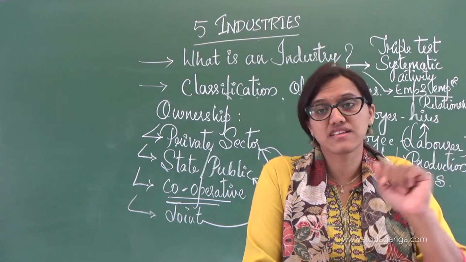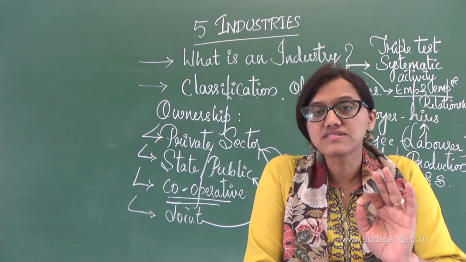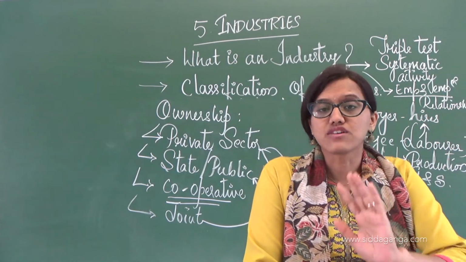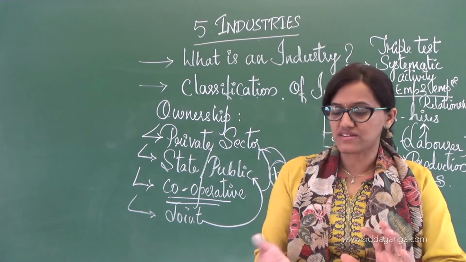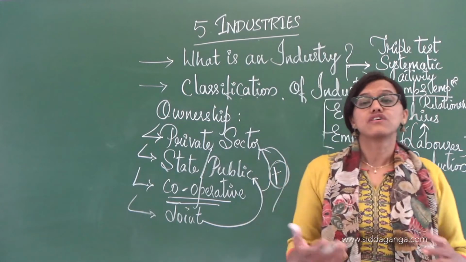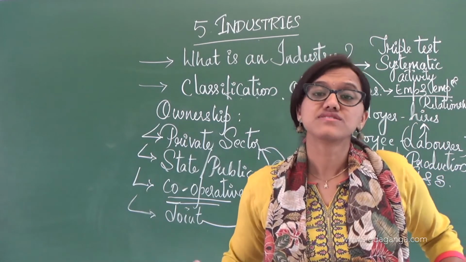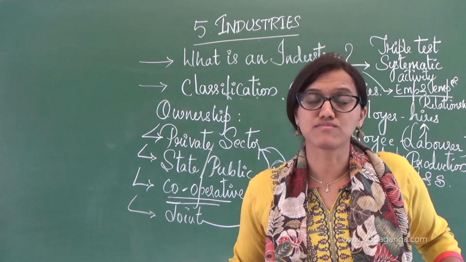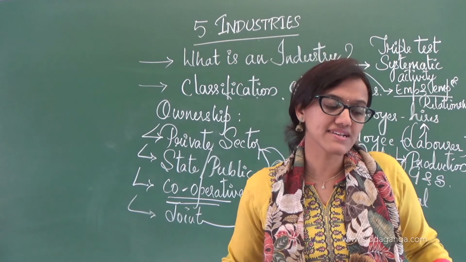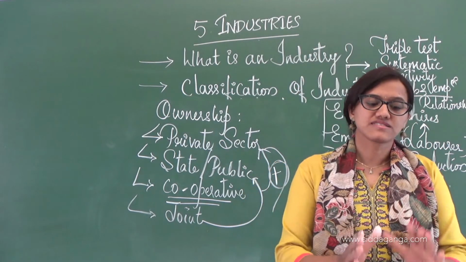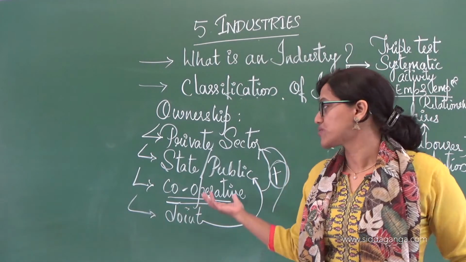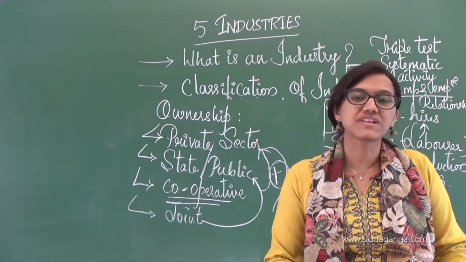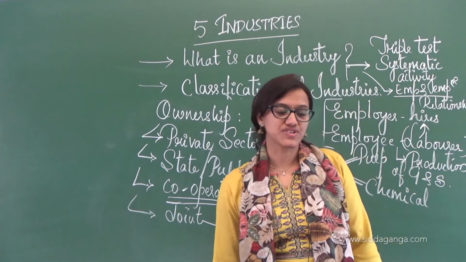Who are the suppliers? Suppliers are the ones who supply either raw materials or any services. And producers are the ones who produce. So those people can be called producers here.